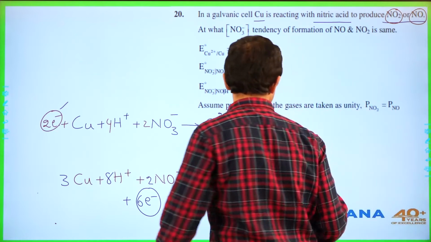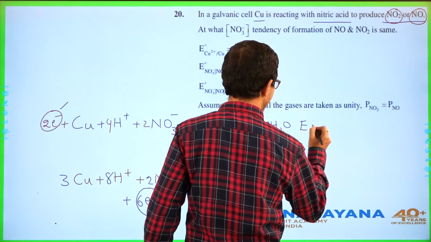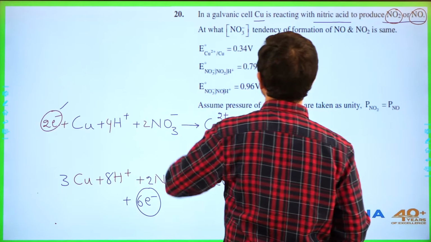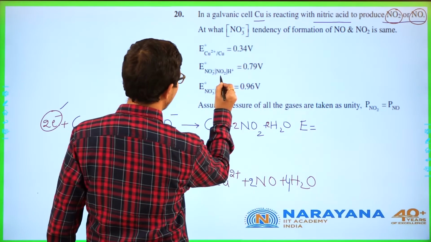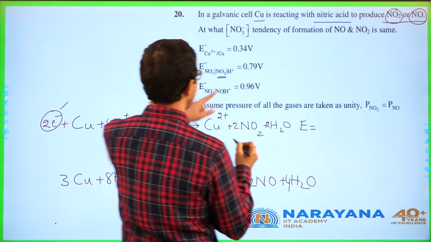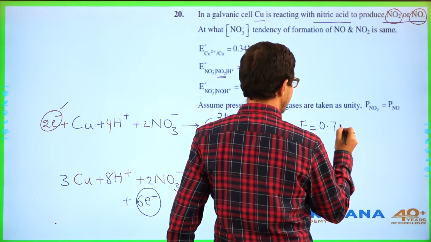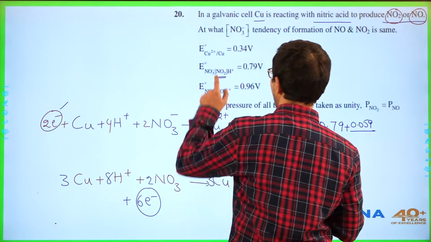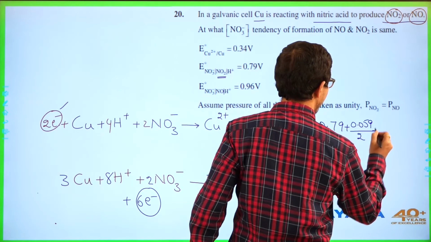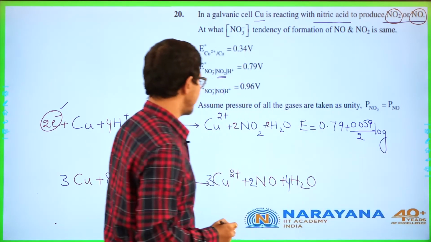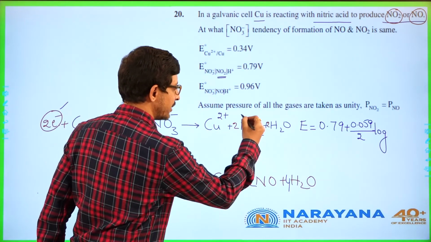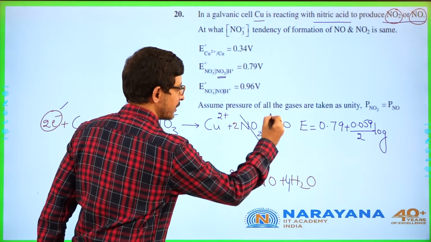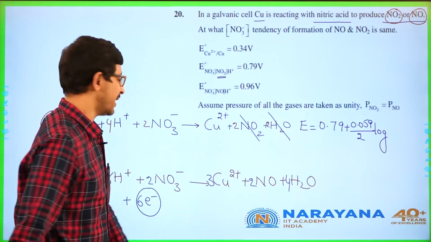We need to write the relation. So E is equal to, for this NO3 minus case, NO2 is given, means for this, what is the value given? 0.79 plus 0.059 by, what is the n value for this? 2, log of products. Products means we will not consider this. We will consider only Cu2 plus. Why?